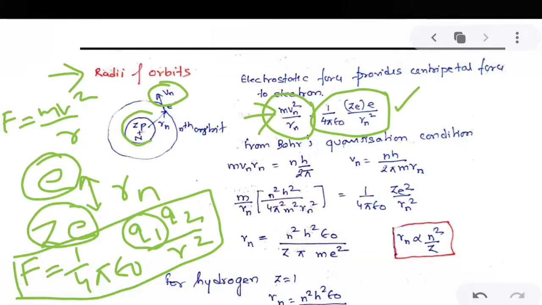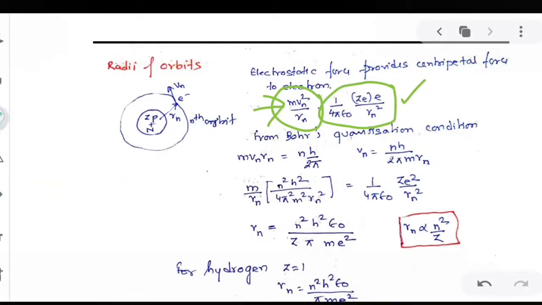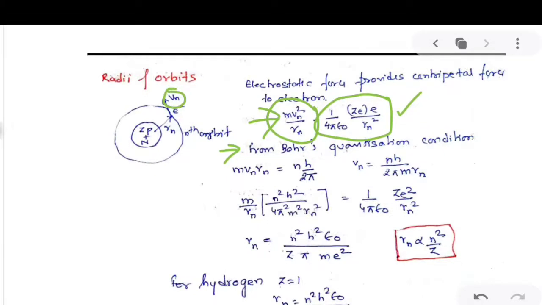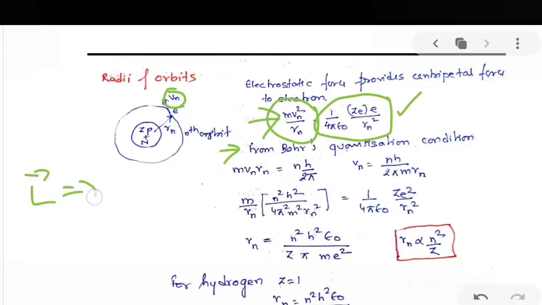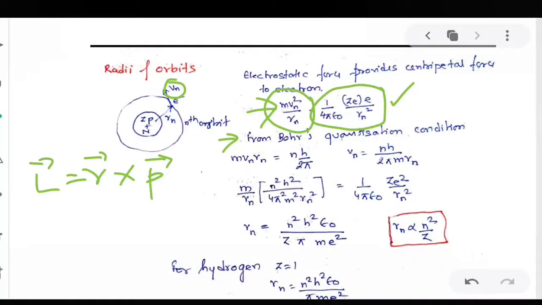Now from Bohr's quantization condition, angular momentum is quantized. Angular momentum L is equal to R cross P. Here the velocity is tangential to the orbit, so the angle between P and R is 90 degrees.